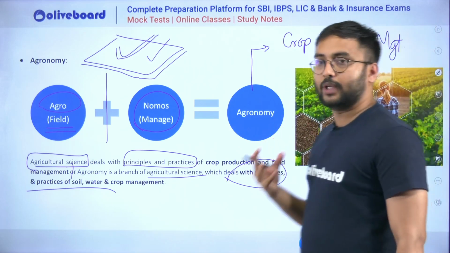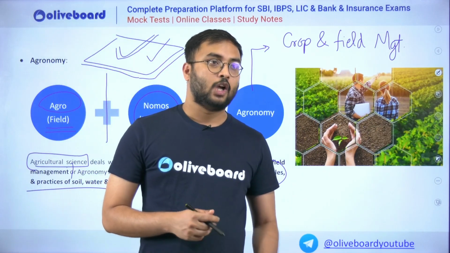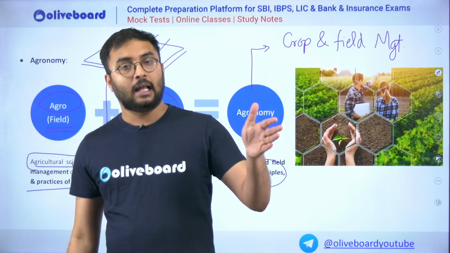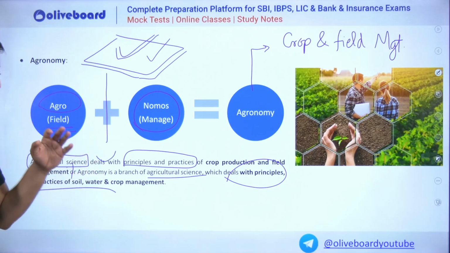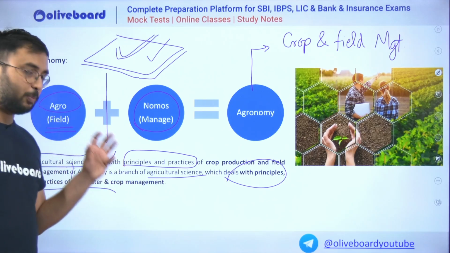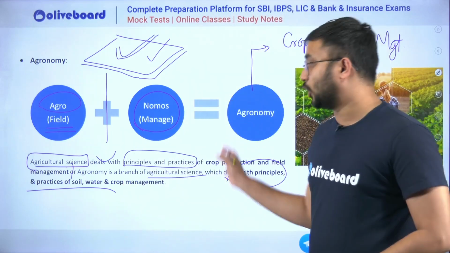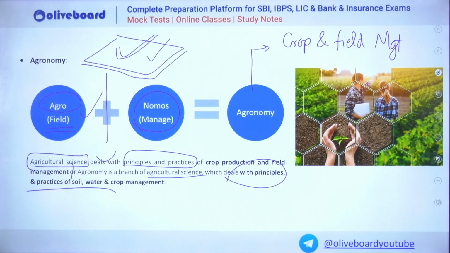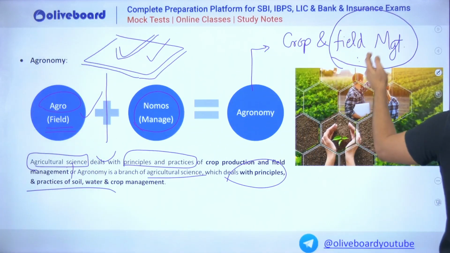So now why is agronomy very, very important? Whenever agricultural practices are taken into consideration, whenever you are trying to grow crops or doing agricultural cultivation in a field, at that time, that agriculture definitely has to be done by using various principles, by using those practices which will increase your production, yield and productivity, and that all brings us to the most scientific way of doing agriculture, which is nothing but agronomy. It is also the field management which is very, very important.